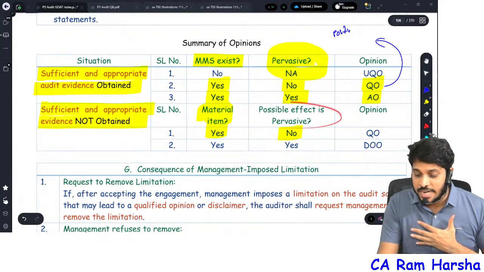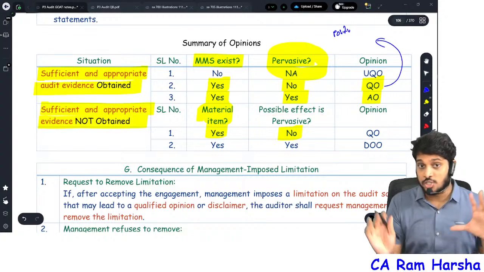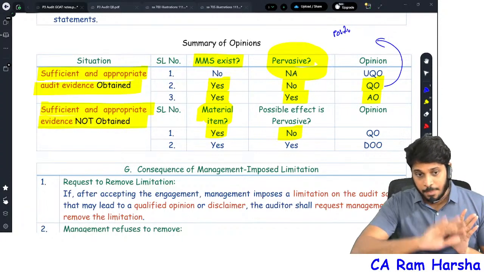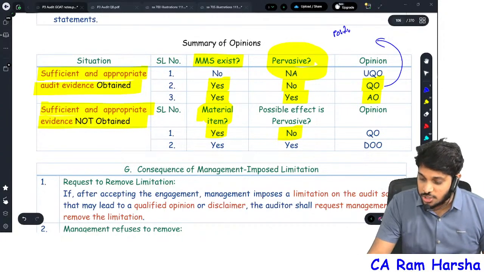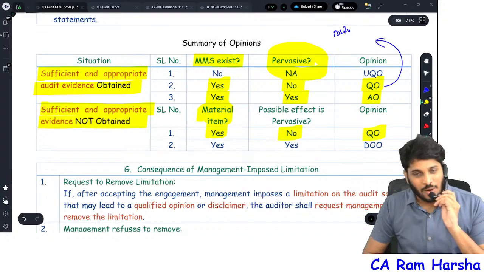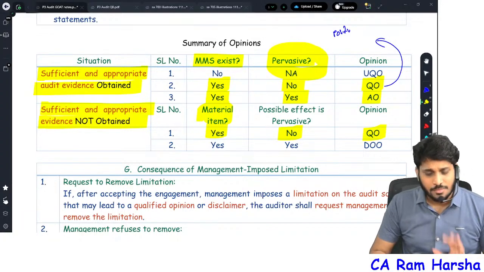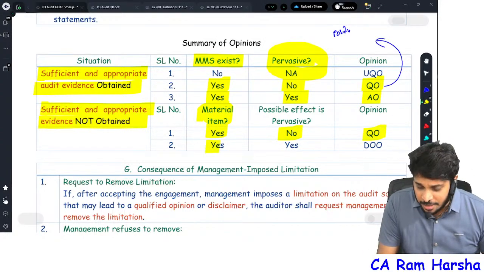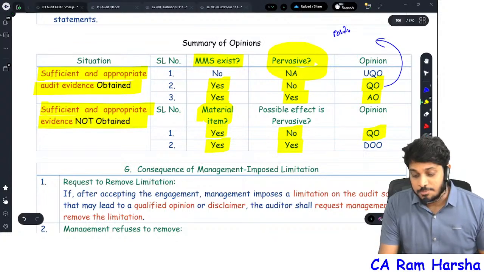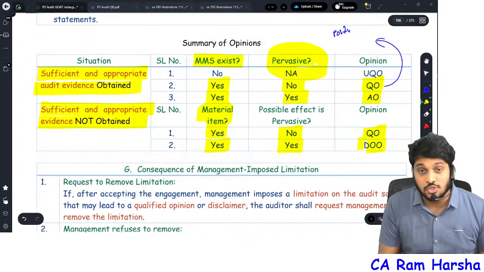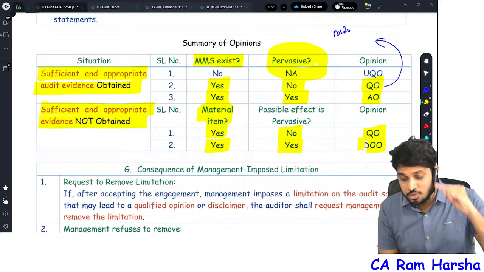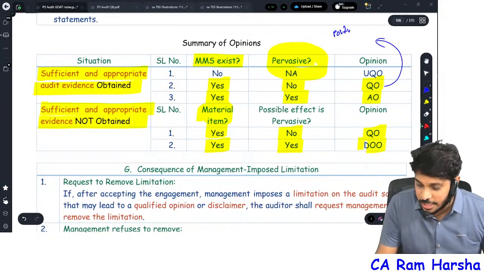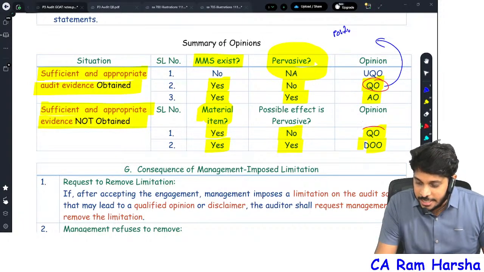Is it a substantial item? No. The possible effect is not substantial. Then also we give which opinion? Qualified opinion. Further, if we did not get evidence for a material and also substantial item, then we straight away give which opinion? Disclaimer. And if you observe this particular table, we give qualified opinion in two circumstances.